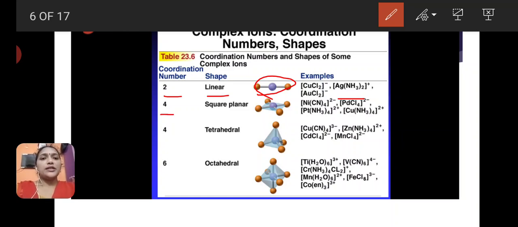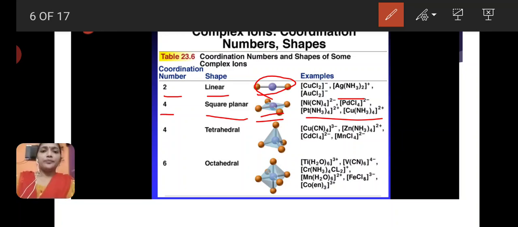If the coordination number is 4, the shape of the complex is square planar. This is the shape of the complex. Examples are here: dicyanonickelate 2 complex, tetrachloroplatinate complex, tetraammineplatinum complex, and tetraamminecopper 2 complex. These are the examples for square planar complexes.